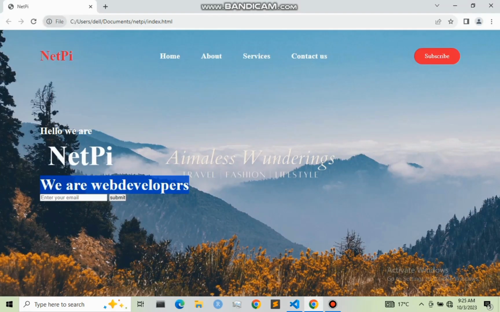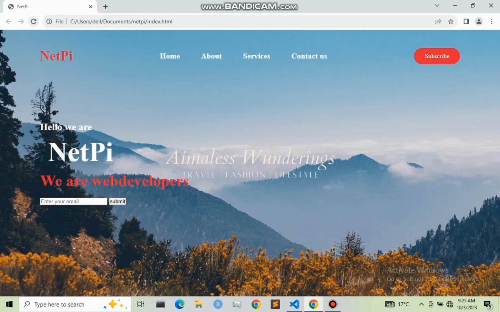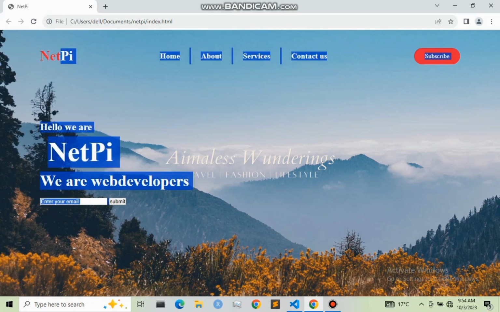So let me refresh it. So as you can see right here, the margin from bottom I've given it 20 pixel, the space between our newsletter and this item right there. So let us now design this form right here.